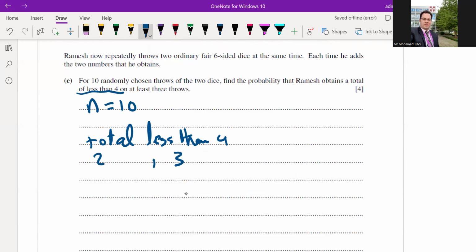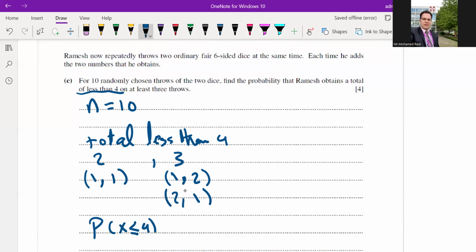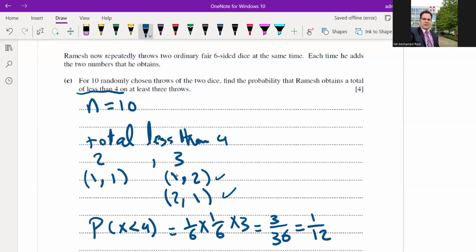There are two cases. The total to be less than 4 may be 1 from the first and 1 from the second, or 1 from the first and 2 from the second, or permuted, 2 and 1. So what is the probability of x less than or equal to 4? Sorry, it's less than 4. How many cases do we have here? 1, 2, 3. Probability of 1, because it's fair, is 1 out of 6 times 1 out of 6. This is the same, so we can multiply it by 3. So the answer is 3 divided by 36, simplified, which is 1 out of 12. The probability that it will be less than 4 is 1 out of 12.